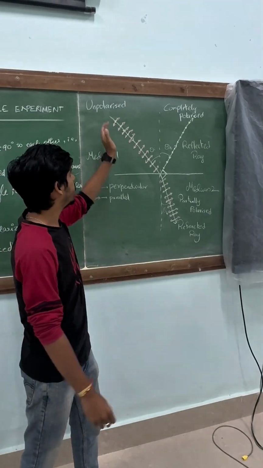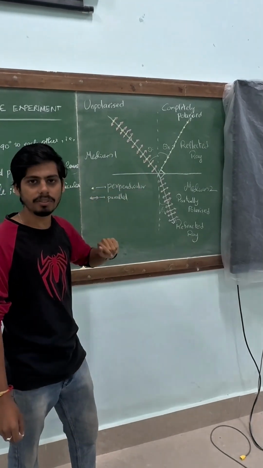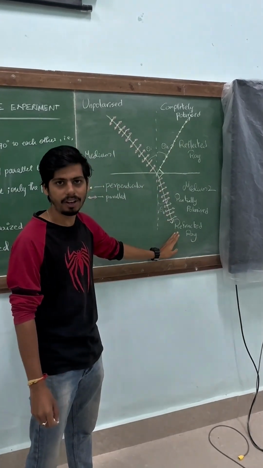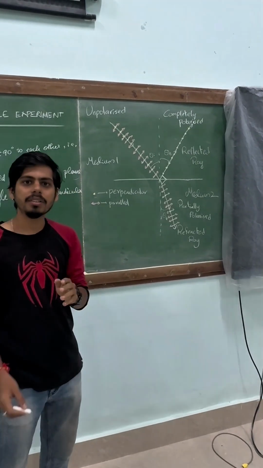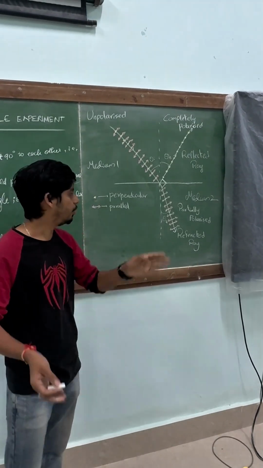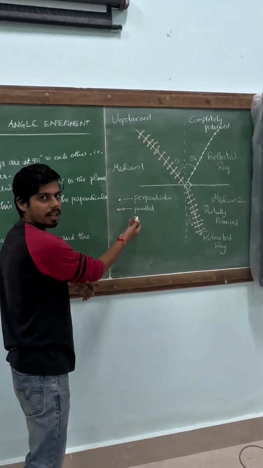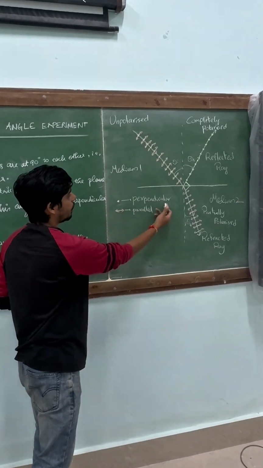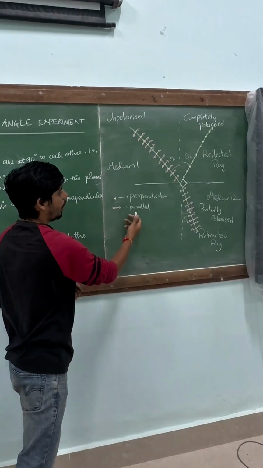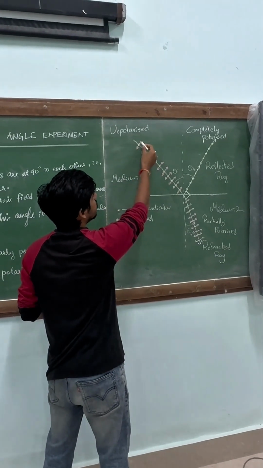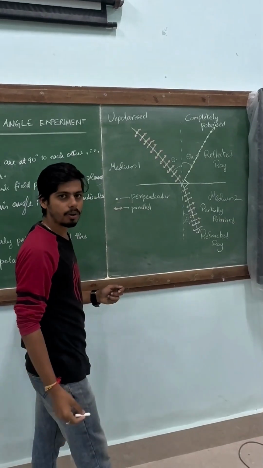If we make an unpolarized ray incident on the reflecting surface, a part of the light will get reflected and a part of the light will get refracted. And an unpolarized ray will have different kinds of orientations, as we know. So let us consider them as perpendicular and parallel orientations. Here the perpendicular orientation is represented by a dot and the parallel orientation is represented by an arrow. So an unpolarized light has both perpendicular and parallel orientations.